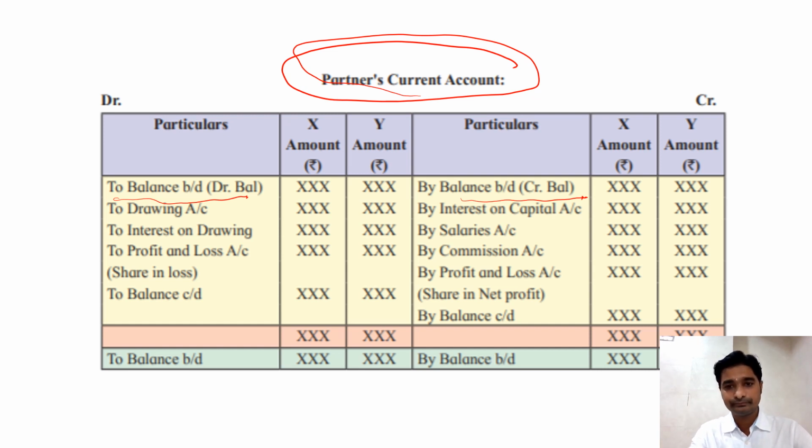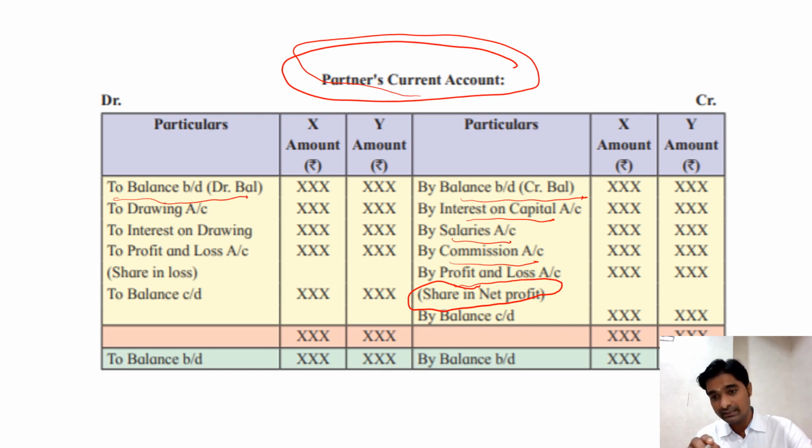Now after that, the adjustments are taken here: interest on capital, salary to partner, commission to partner, and the profit which we got from the profit and loss account, that is the share in net profit. The share in net profit should be given to the partner, but instead of the capital account, it is given in the current account. And then on the debit side, any drawings made by the partner should be debited. Then whatever interest is chargeable on the drawings is also to be debited.